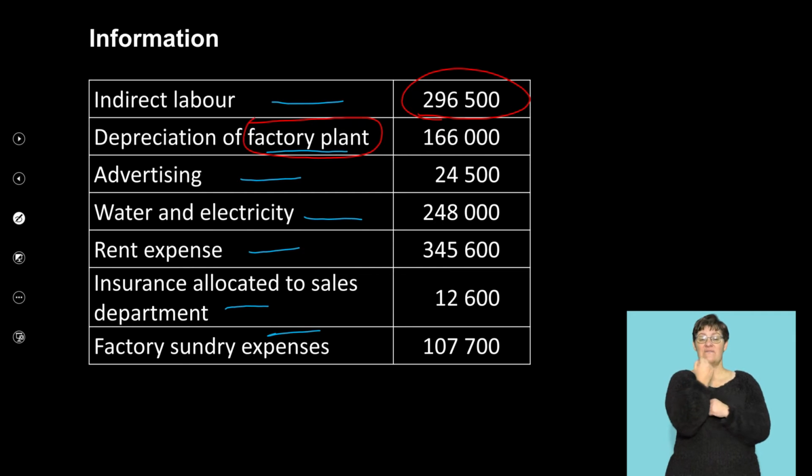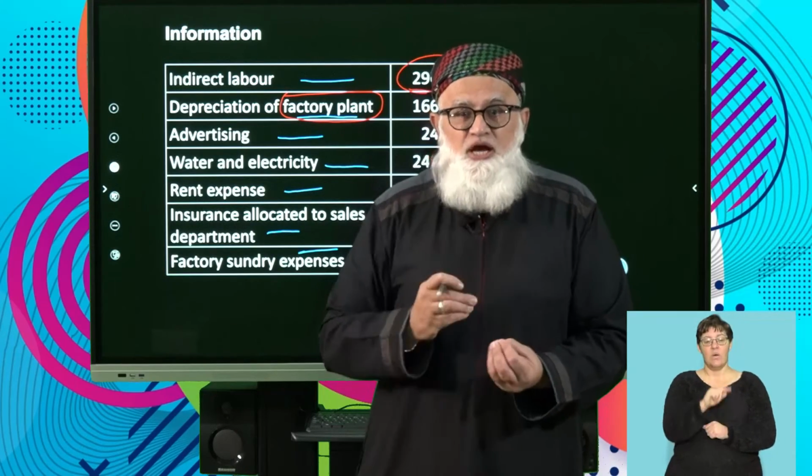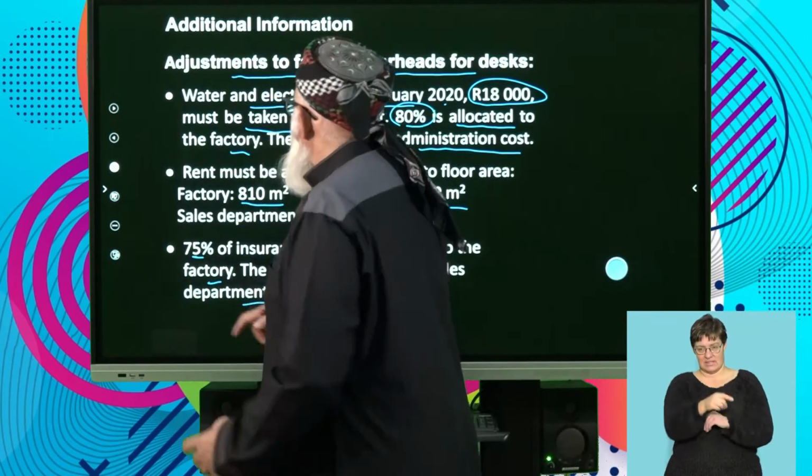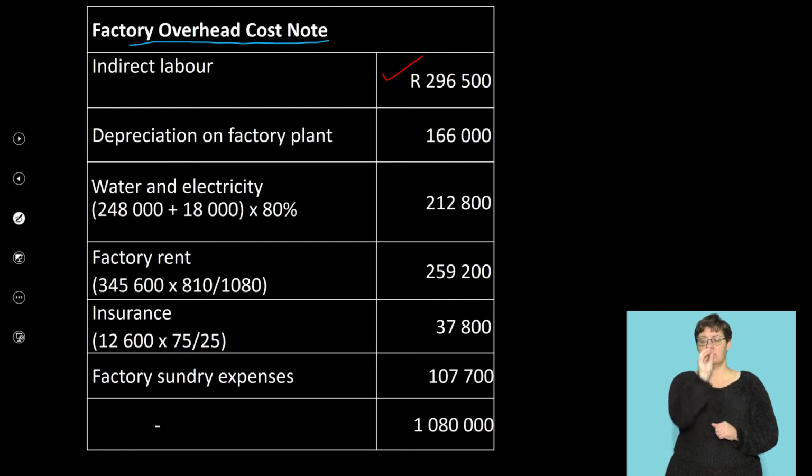The next one we have here is depreciation on factory plant. The moment you see the word factory allocated to a cost, immediately tells you that that has to do with the factory and therefore a factory overhead. So therefore we take it and include it in my factory overheads. Depreciation on factory plant 166,000 as per the given information.